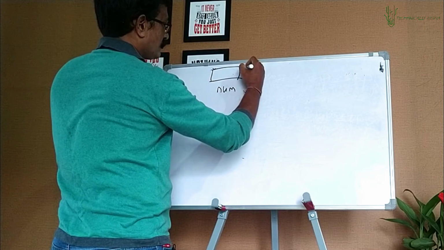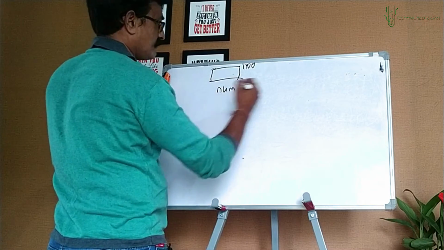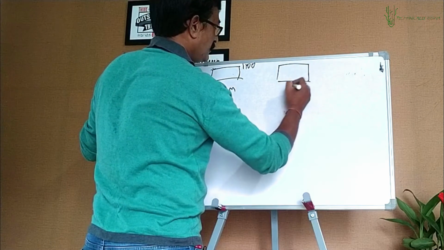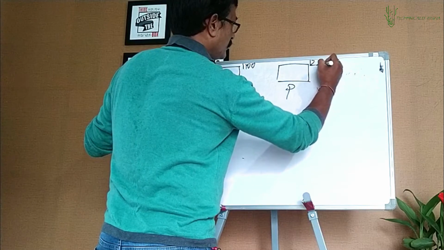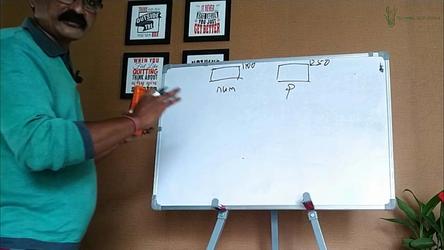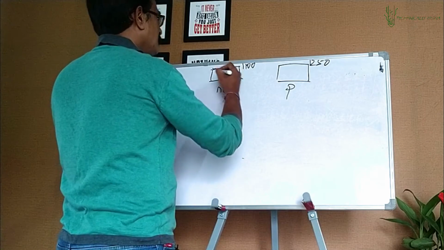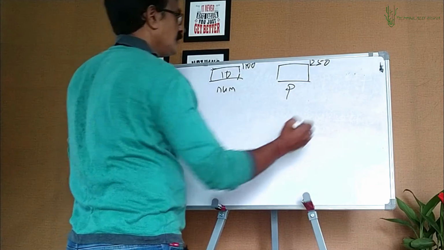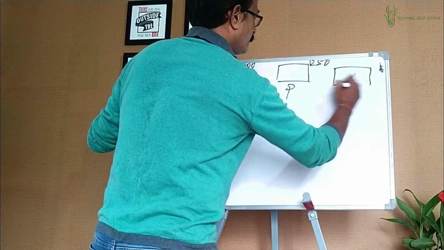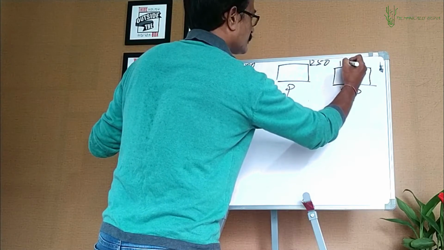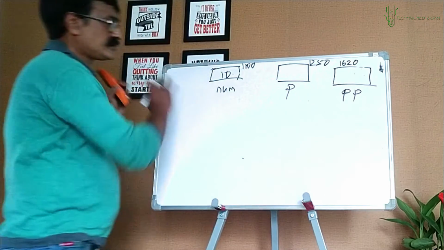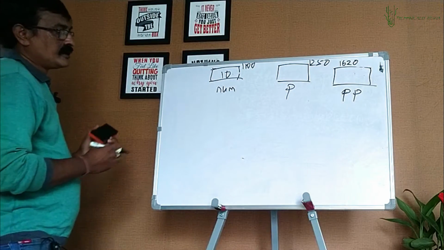The address is 1100 where num is located. I have p at an address, let's say 1250. Just imaginary addresses. Now num, assuming, has a value 10. And you have pp, the second pointer, at an address, let's say 1620. These three variables you have.